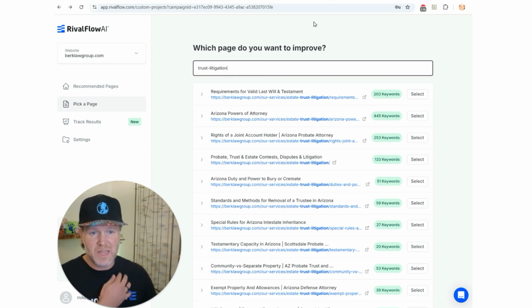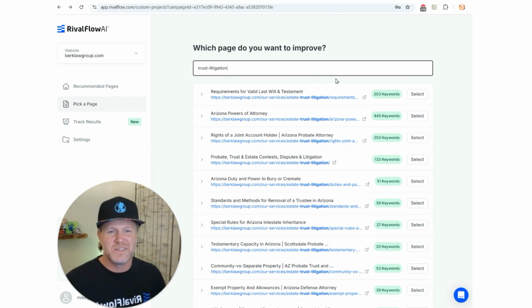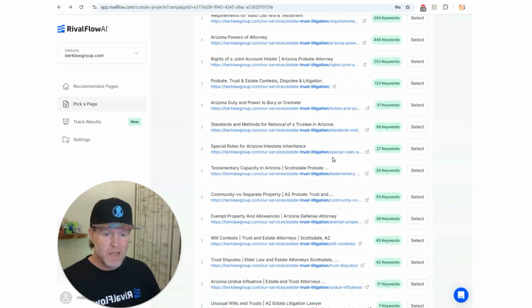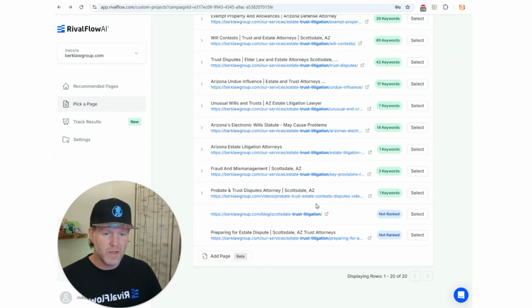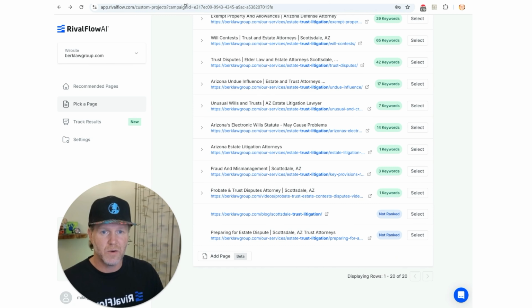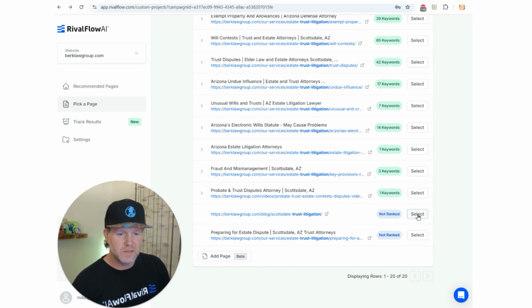These are going to be keywords, or pages, or a topic area that they really do care about. So you can see all of these are pages that they rank on, but if we keep going, we can find one, Scottsdale trust litigation, that they probably would really like to rank on, right? Pretty important page, and we can look at it and see that it's actually a good page. So let's see how this thing works.